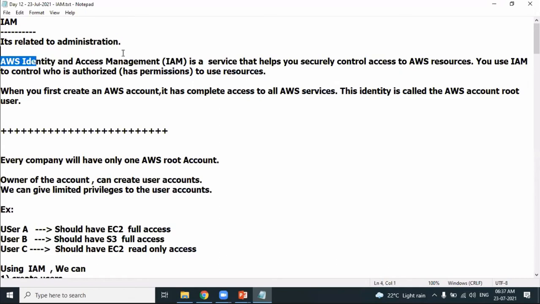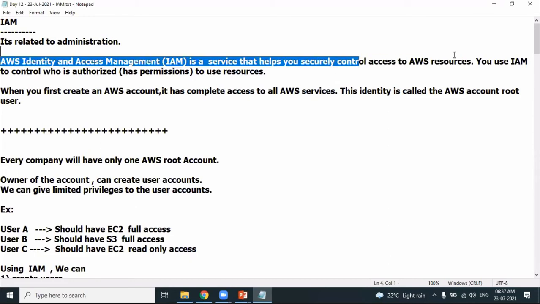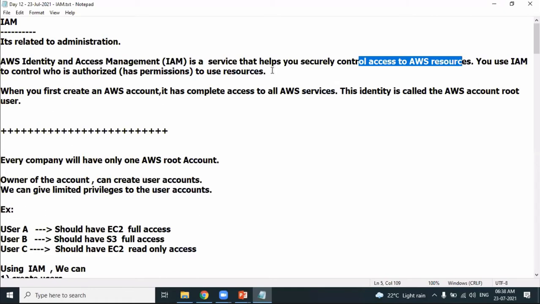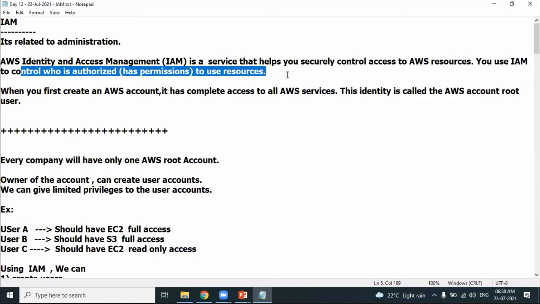AWS Identity and Access Management is a service that helps you to securely control your AWS resources. Using IAM, you can control who is authorized to use the resources. What does that mean? You may have questions, Sunil. What do you mean by who is authorized to use the resources? We'll see it soon. First, try to understand the terminologies and the concept behind identity and access management.